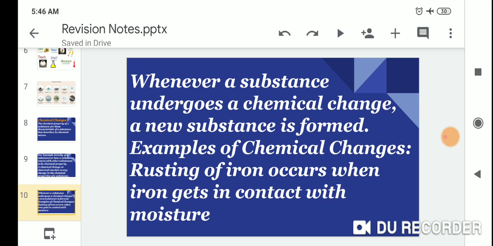Whenever a substance undergoes a chemical change, a new substance is formed. Example of chemical changes: rusting of iron occurs when iron gets in contact with moisture.